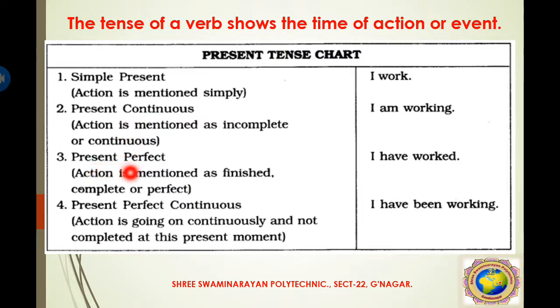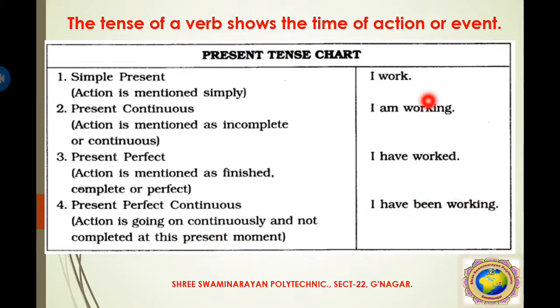Then present perfect, the action is mentioned as finished, completed or perfect. આપણે જે કંઈ પણ એક્શન છે એ પૂરી થઈ ગઈ હોય અથવા તો કમ્પ્લીટ થઈ ગઈ હોય અથવા ચોક્કસપણે થયેલી હોય. જેમ કે I have worked, I have played, I have gone. અહીંયા go નું went એવી રીતના તમારે લખવું પડે. Then present perfect continuous, the action is going on continuously and not completed at this present moment. એક્શન જે છે એ કન્ટિન્યુઅસલી ચાલતી હોય પરંતુ તે હજુ સુધી કમ્પ્લીટ ન થઈ હોય. એટલે કે I have been working.